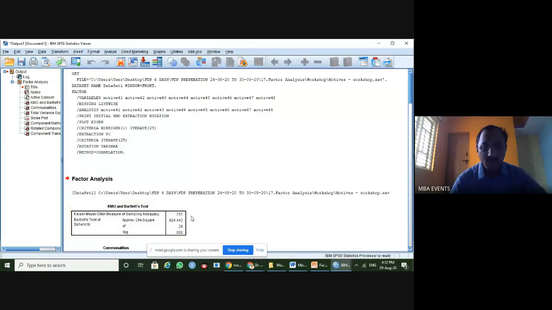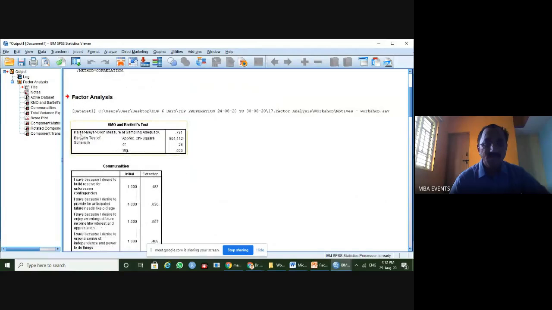Now coming to the first step, as I said, the pre-qualification, that is the KMO Bartlett test, Bartlett's sphericity. You can read one by one. The first one is the Kaiser-Meyer-Olkin measure of sampling adequacy. Is the sampling adequacy sufficient? Is it strong or weak? You can see that it's coming around 0.731.